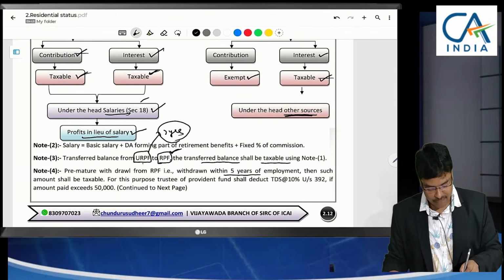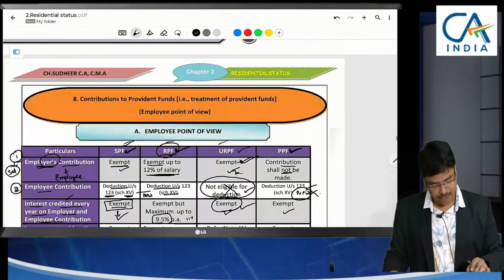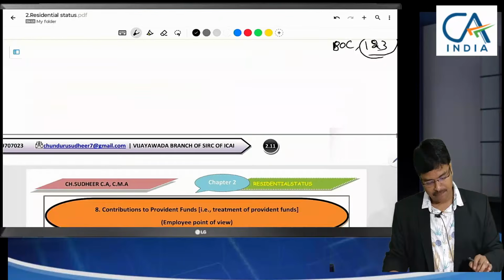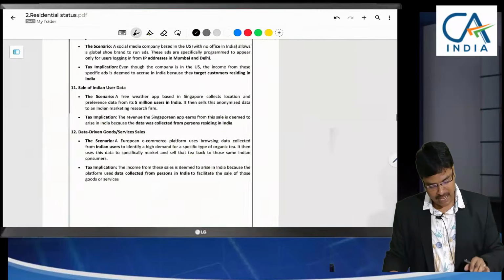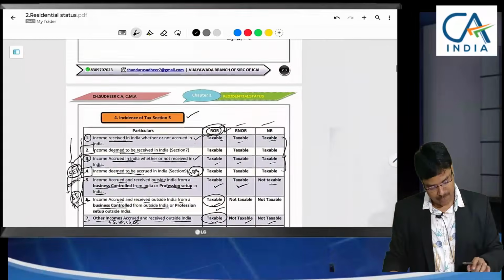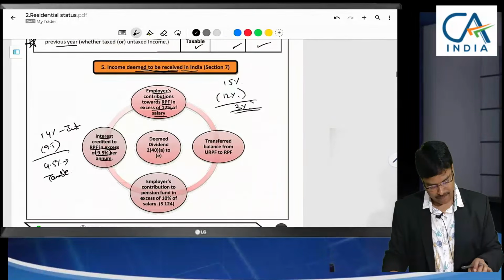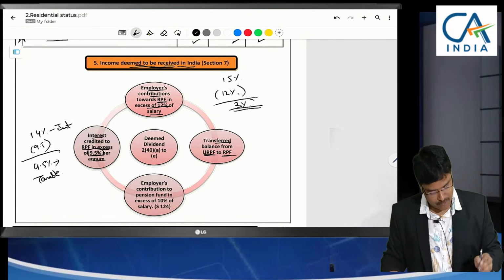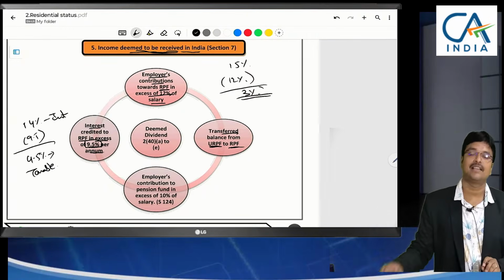Only at the time of transfer from URPF to RPF, now itself we are going to levy the tax. That is nothing but income deemed to be received in India.